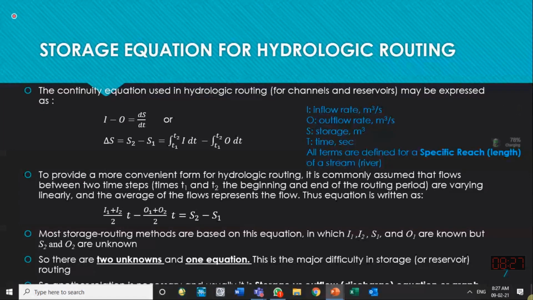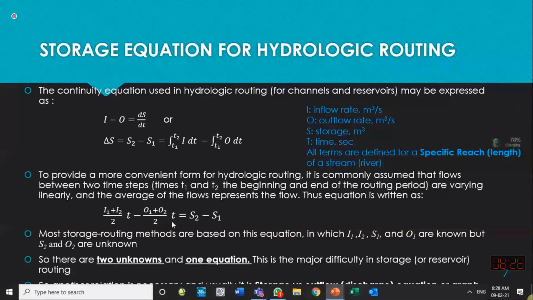We get the volume of inflow, and we get the volume of outflow. That must be equal to the change of storage. If S1 was the initial storage and S2 is the final storage, the change in storage is S2 minus S1.